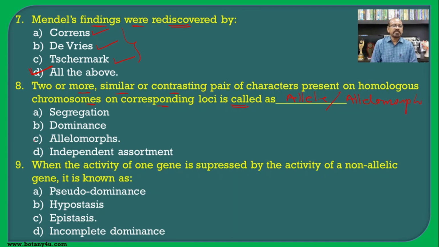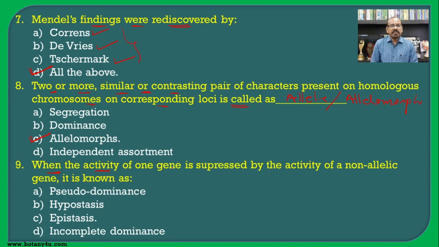Hence the correct answer for this question is allelomorph. So you should remember this definition of the alleles or allelomorph. In a simple way, we can say that alternating forms of the gene are known as the alleles or the allelomorph. But in a real sense, if you want to know the correct meaning of the allele or allelomorph, then this is the right definition.